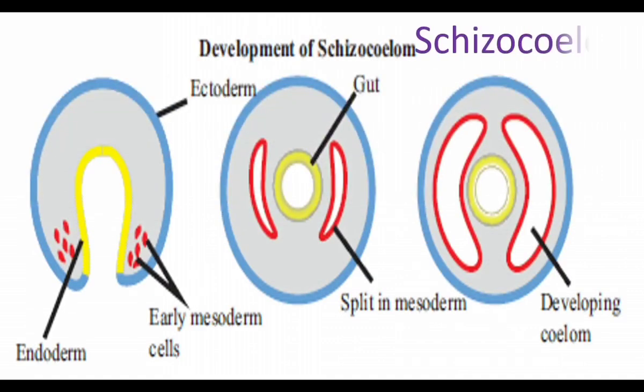Let us see how schizocoelom is formed. Early mesodermal cells divide and form a group. Here, these are early mesodermal cells. Within the mesoderm, a small cavity develops. The cavity expands and forms a coelom.